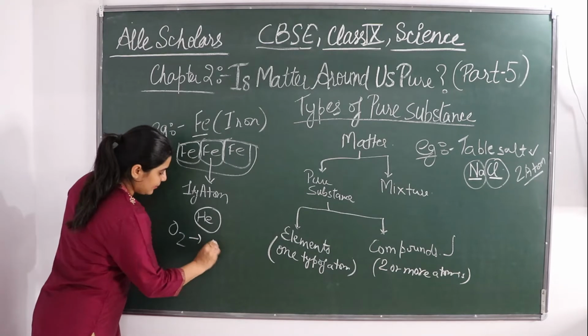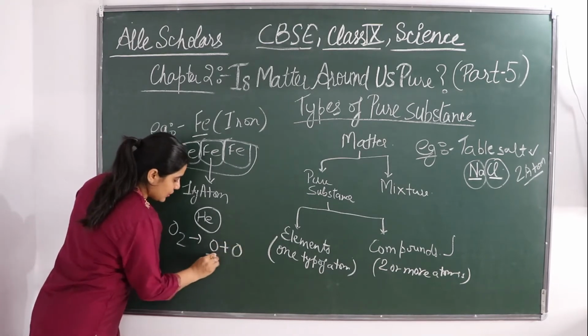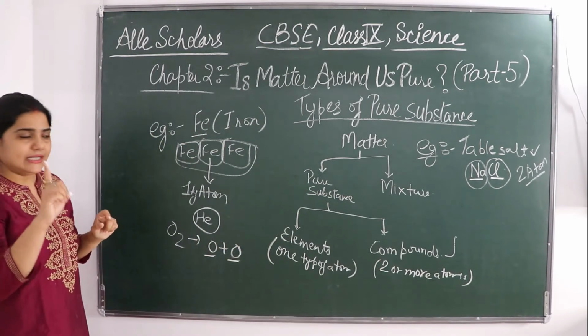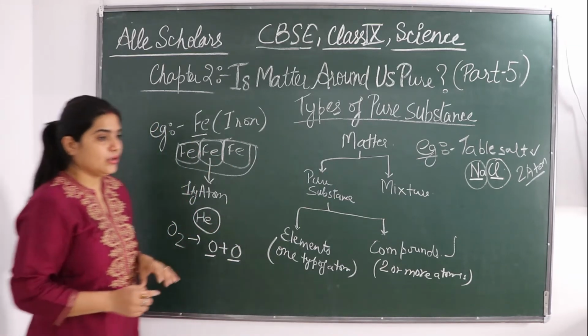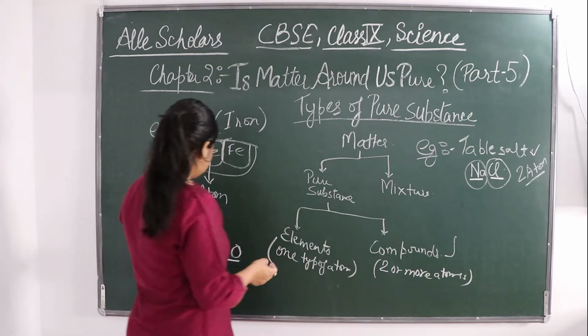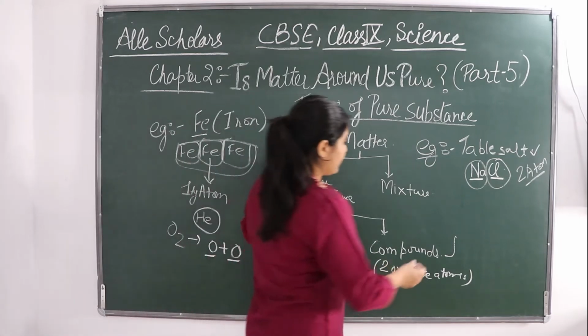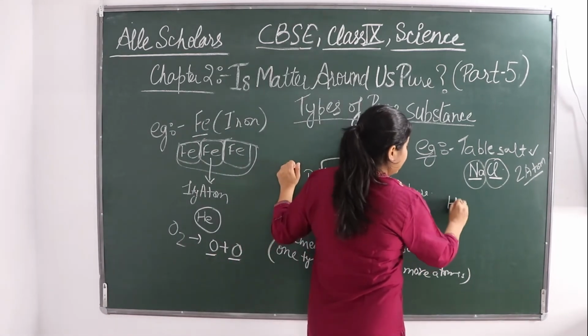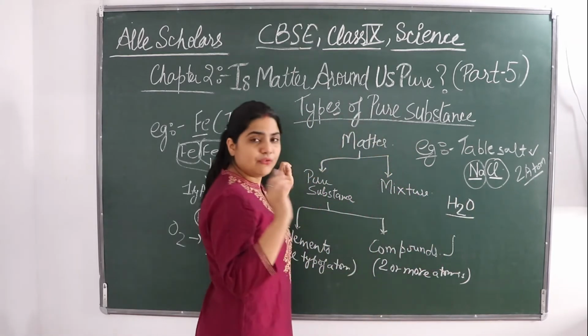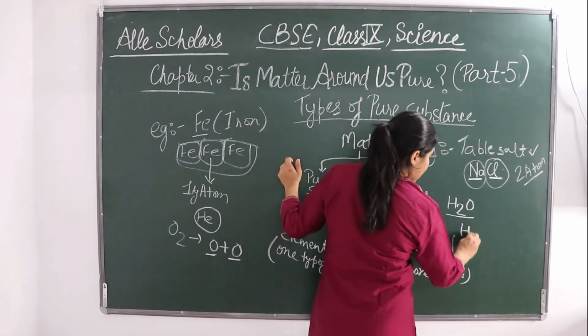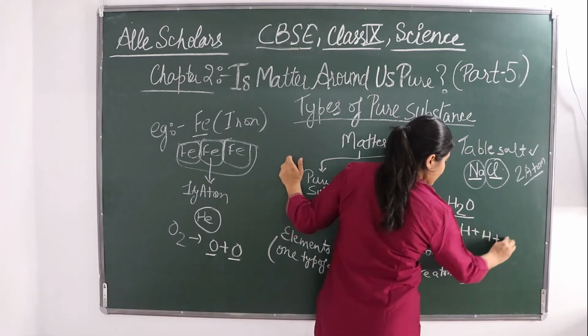Oxygen is again made up of O plus O, that is oxygen plus oxygen. It's one type of atom, so it comes under element. But if you take hydrogen, water is H2O. So water is made up of two types of components, H plus O.